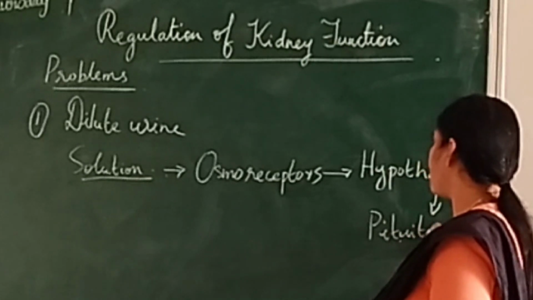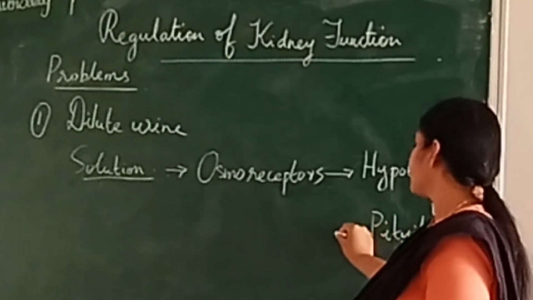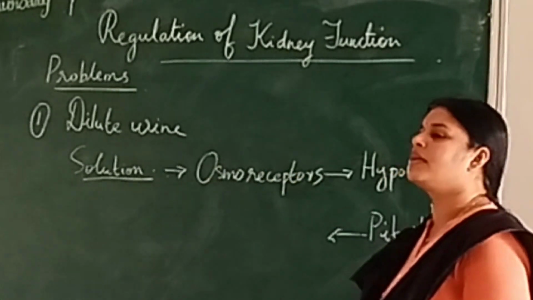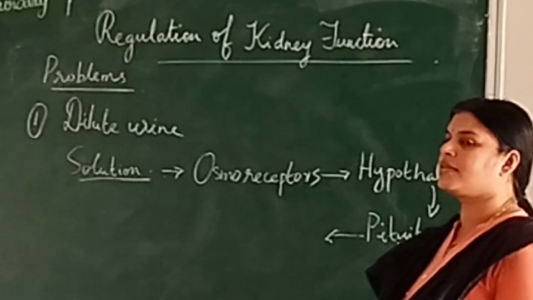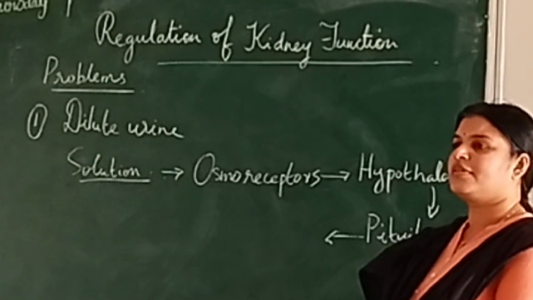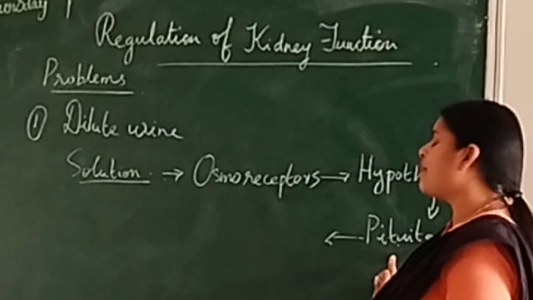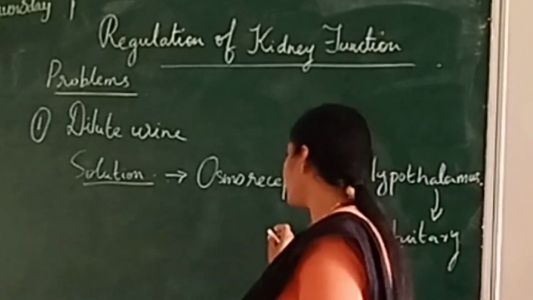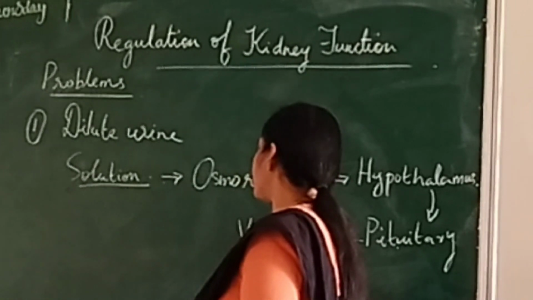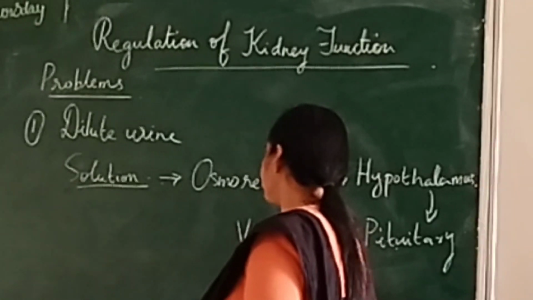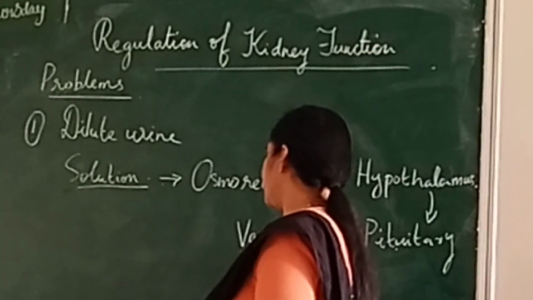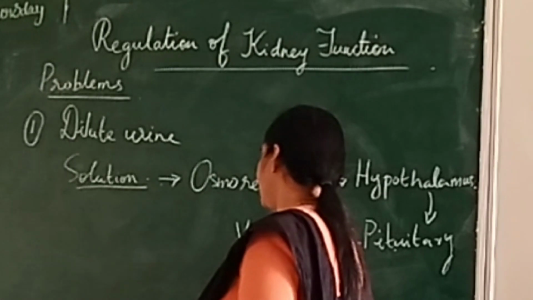What is the purpose now? What should the pituitary secrete, so that the dilute urine becomes concentrated urine? Yes. So immediately the posterior pituitary will start secreting vasopressin. Vasopressin is also called antidiuretic hormone or ADH.